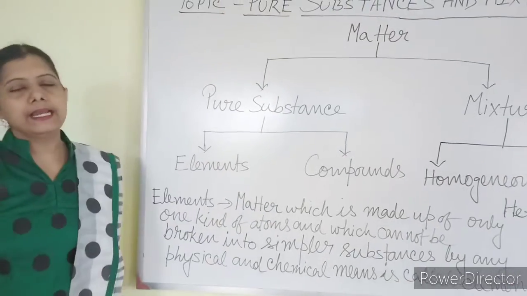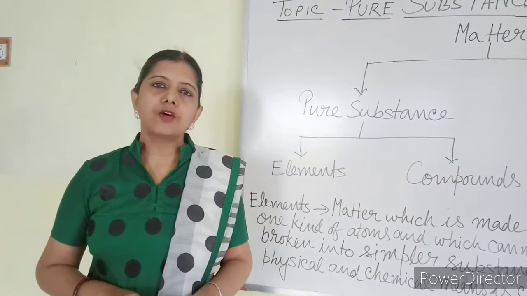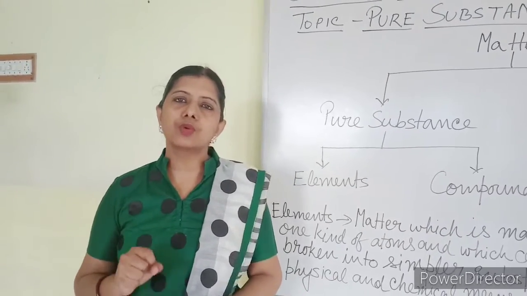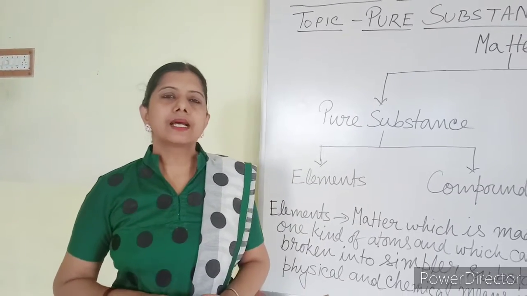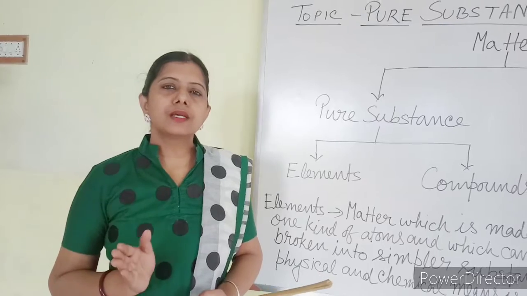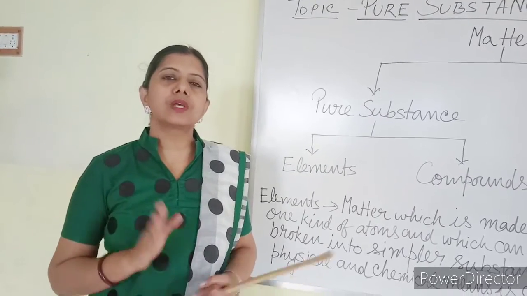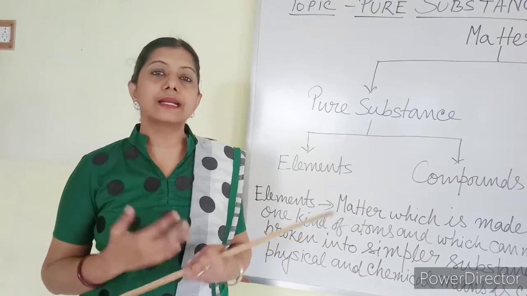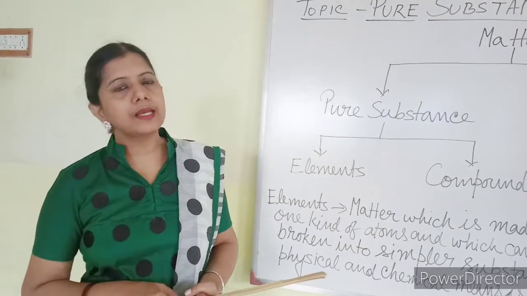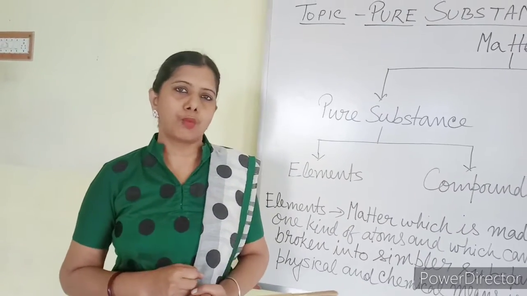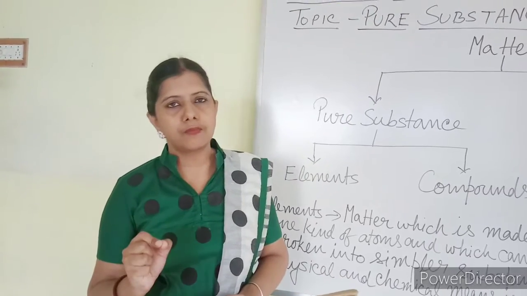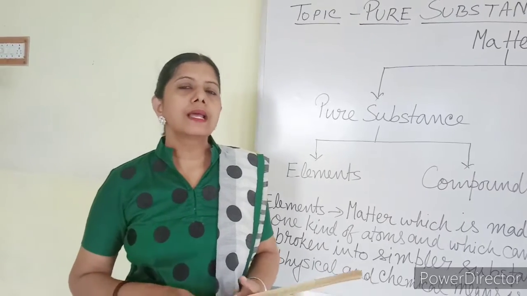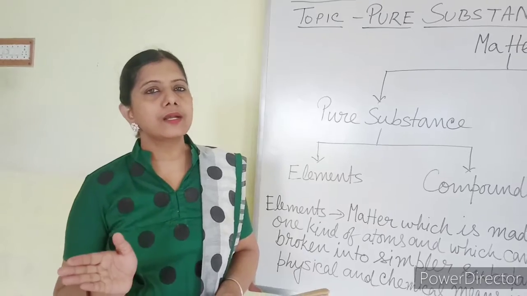Now, what do you mean by elements? The smallest particle of matter which has individual identity is called an atom. Atom and molecule are the two particles by which everything is made up. A molecule is made up of atoms combined together chemically. When atoms chemically combine with each other, molecules are formed. But an atom is the smallest part of matter which has its own individual identity. So, an element is made up of only one kind of atom.